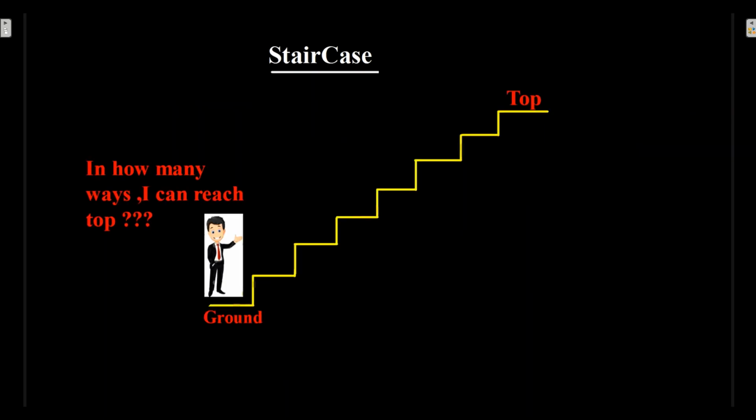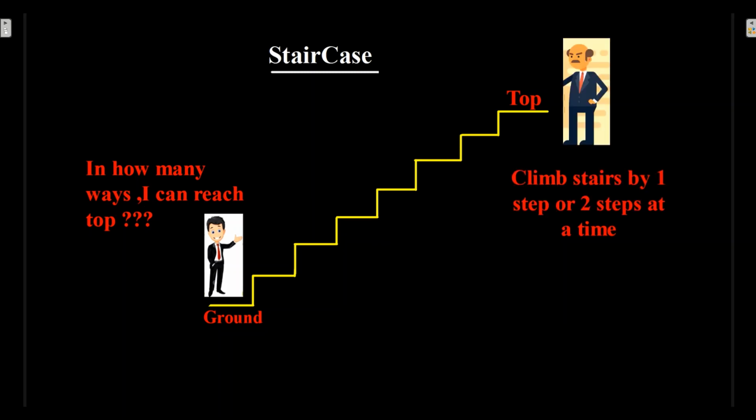Let's say there is a man standing at the ground floor and he has to reach the top floor. He is trying to figure out in how many ways he can reach the top. But the must case here is that he needs to use only stairs. No lifts are allowed. And he also has a condition that he can take just one or two steps at a time.